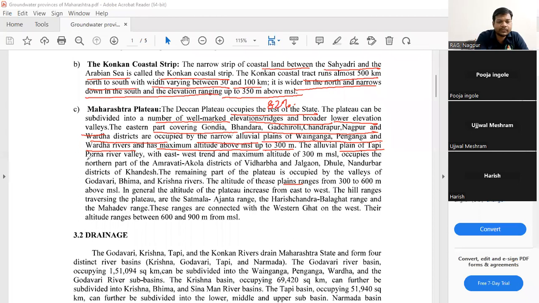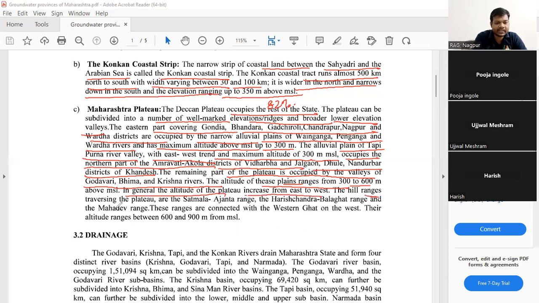The alluvial plain of the Tapi Purna river valley, with an east-west trend and a maximum altitude of 300 meters MSL, occupies the northern part of Amravati and Akola districts of Vidarbha, and Jalgaon, Dhule, and Nandurbar districts of Khandesh. Which river carries which kind of deposit, or which river is draining which area, becomes an important part here. The remaining part of the plateau is occupied by the valleys of the Godavari, Bhima, and Krishna rivers. The altitude of these plains ranges from 300 to 600 meters. In general, the altitude of the plain increases from east to west.